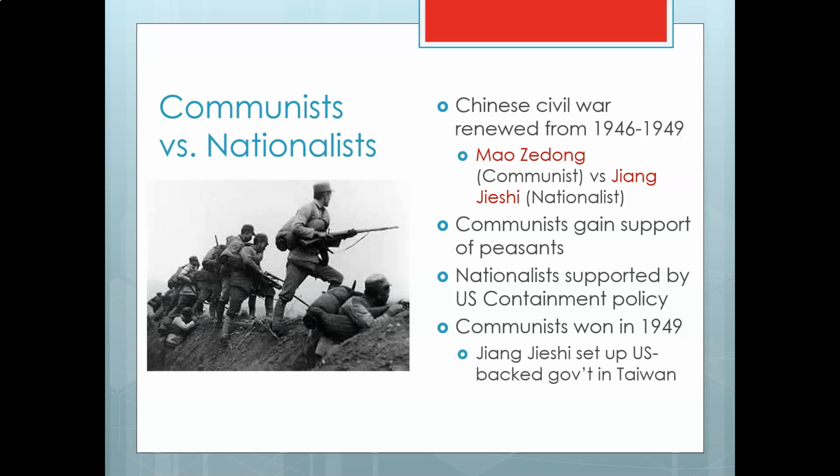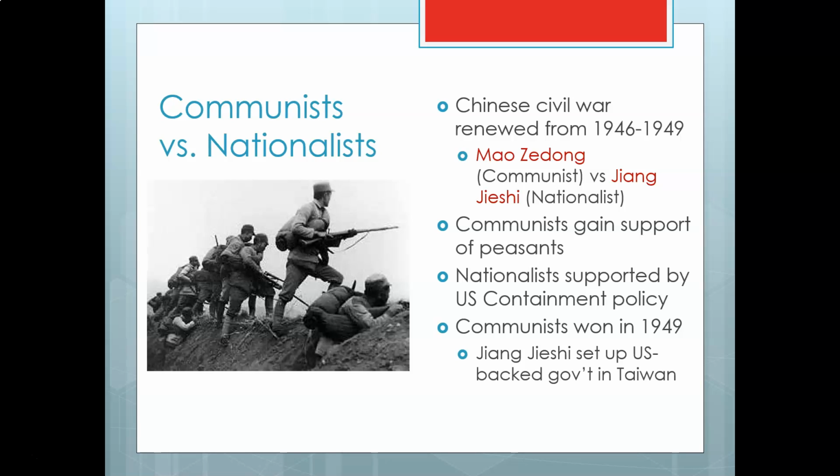What we have is a large number of peasants, let's say, who support the communists because, well, if you think about what communists promise, they promise to help poor people and make everybody equal. So China's mostly made up of peasants, and so a lot of people were supporting the communists and supporting Mao. The nationalists were supported by people who were, let's say, middle class, people who wanted democracy, people who wanted capitalism, and that fight goes on.